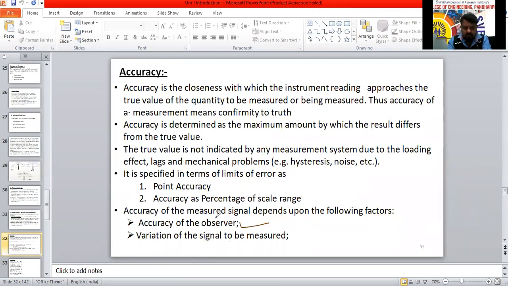So the accuracy of the measured signal depends upon the following factors. One is the accuracy of the observer. Second is the variation of the signal to be measured.